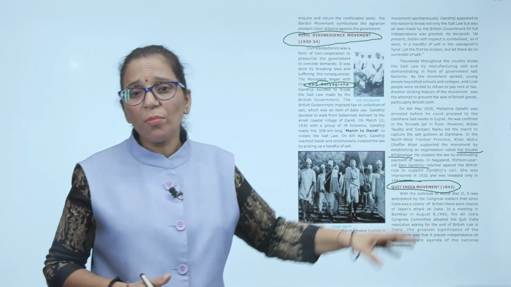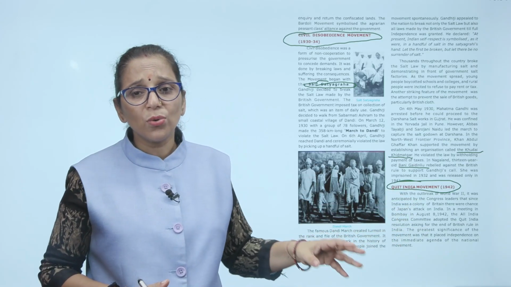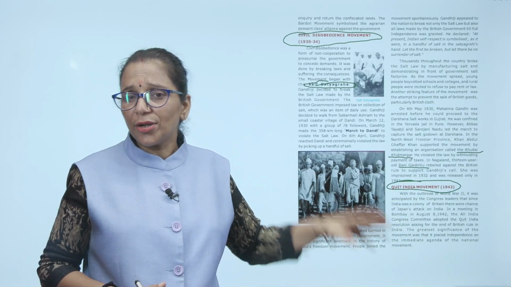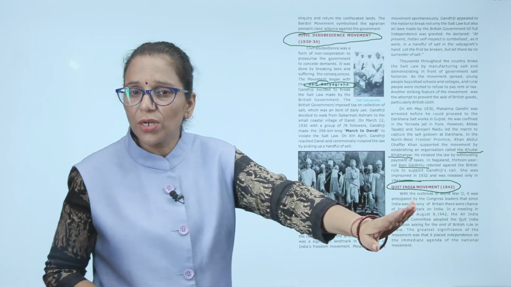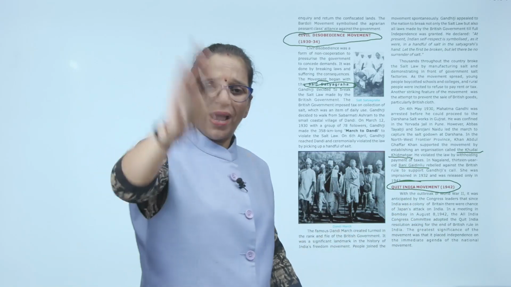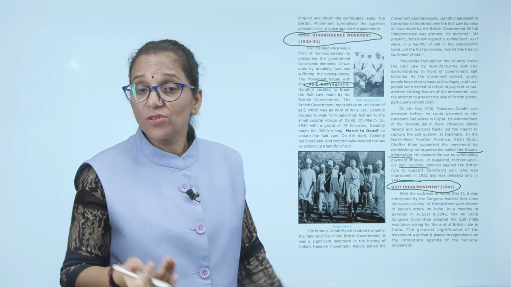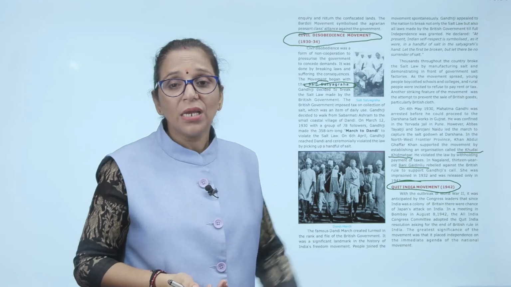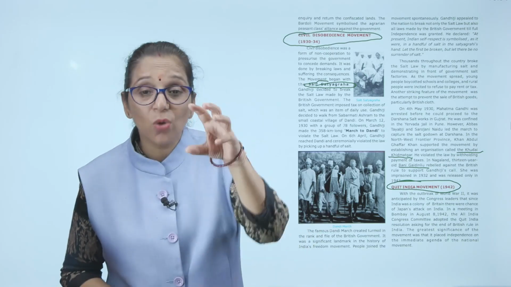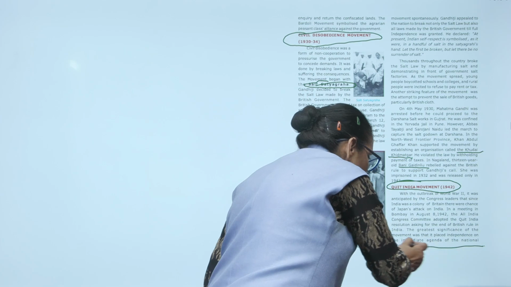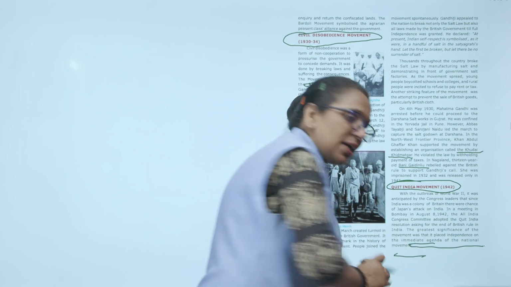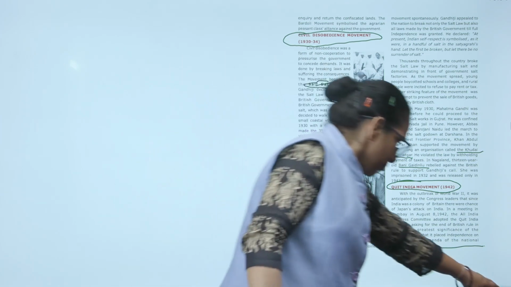In a meeting in Bombay on August 8, 1942, the All India Congress Committee adopted the Quit India resolution, asking for the end of British rule in India. बस बहुत हो गया, now go back. Quit. The greatest significance of this Quit India Movement was that it placed independence on the immediate agenda of the national movement, that now we want complete independence.